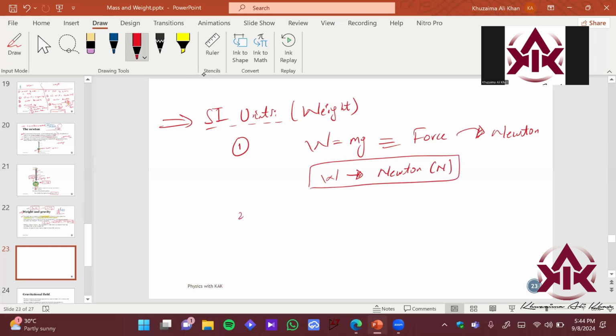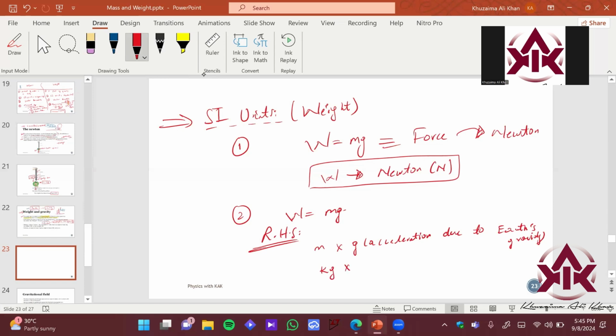The second representation is as follows. Weight equals mg. Let me expand the right-hand side using SI units. Mass times gravity. What is gravity? Acceleration, the acceleration due to Earth's gravity. What is the SI unit of mass? It's kilogram. And what is the SI unit of acceleration?